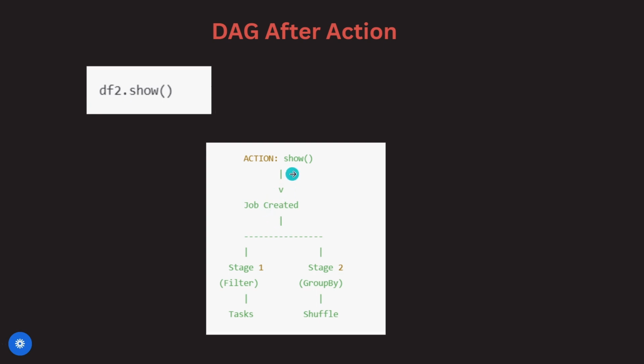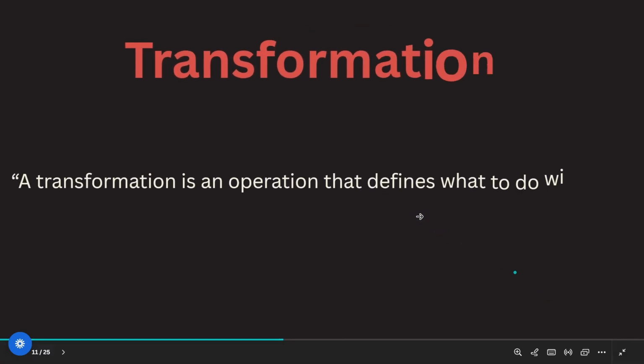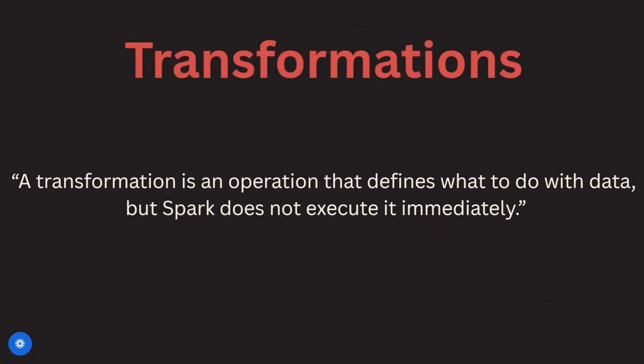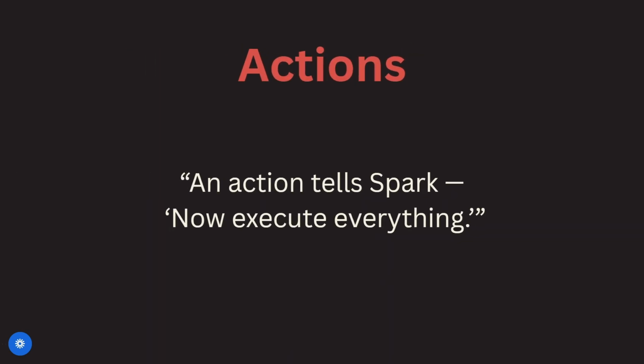Now, this is the DAG diagram after action. Job created, stage 1, stage 2. In stage 1, it's filtering, it does the task, and in stage 2, it shuffles the data by group using groupBy. So, what are transformations? A transformation is an operation that defines what to do with the data, but Spark does not execute it immediately. What are actions? An action tells Spark, now execute everything.